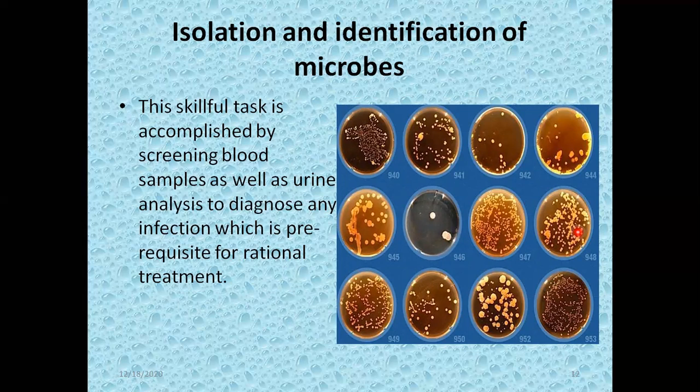Similarly, there are certain antibiotics which can cover only gram negative bacteria, and have no effect on gram positive bacteria. So in order to know the proper treatment protocols, we first must know the nature of the microbes. So in order to diagnose them, first of all, the most important thing is isolation and identification of the microbe.